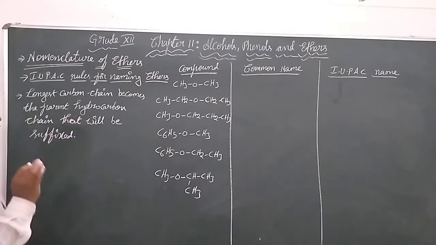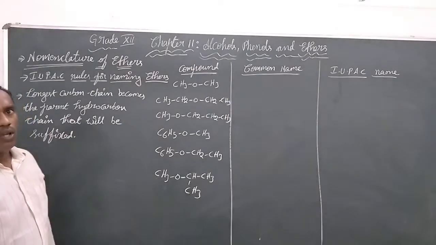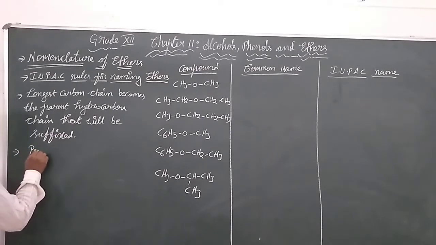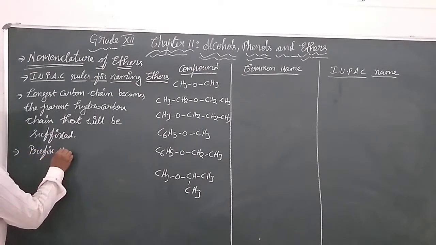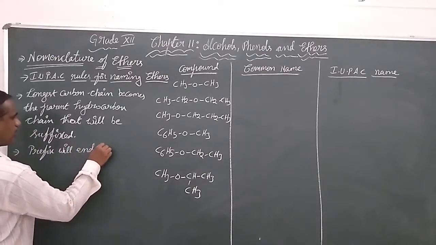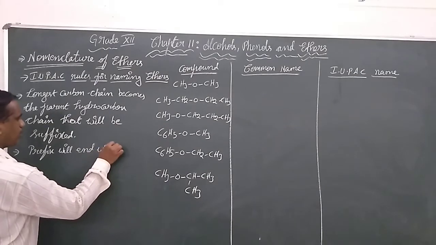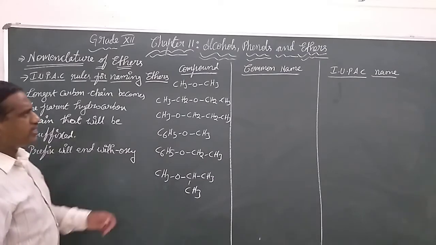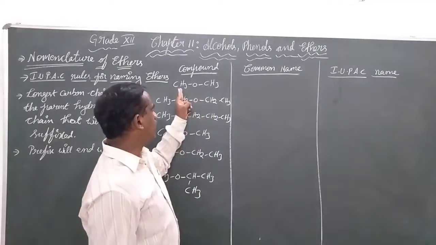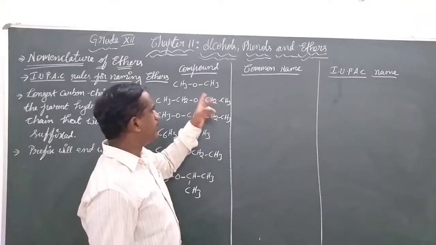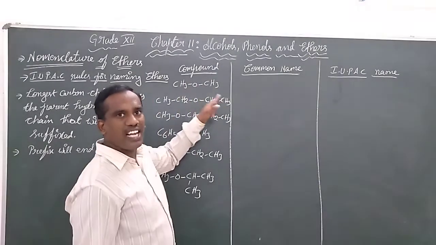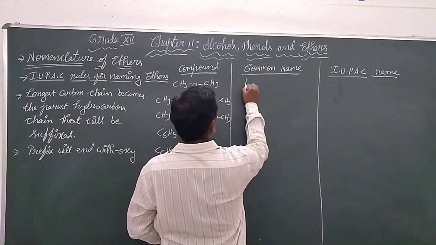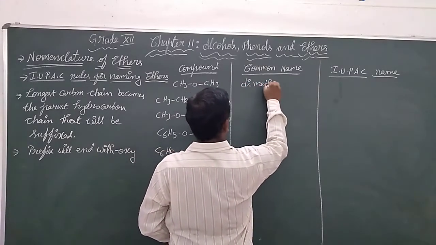And this is the main point we observe. And the prefix will end with oxy. How? For example, let's see the common name again for CH3OCH3. Previously we came to know that when there are two similar alkyl groups, we must prefix the word di. Here there are two, so we use the word dimethyl ether.